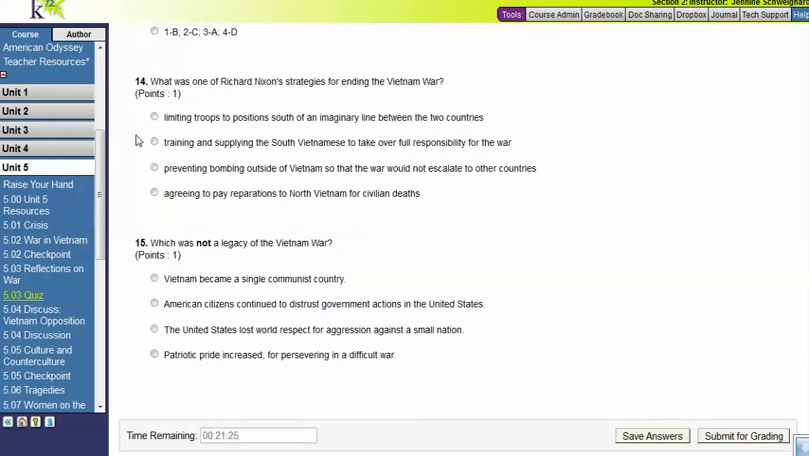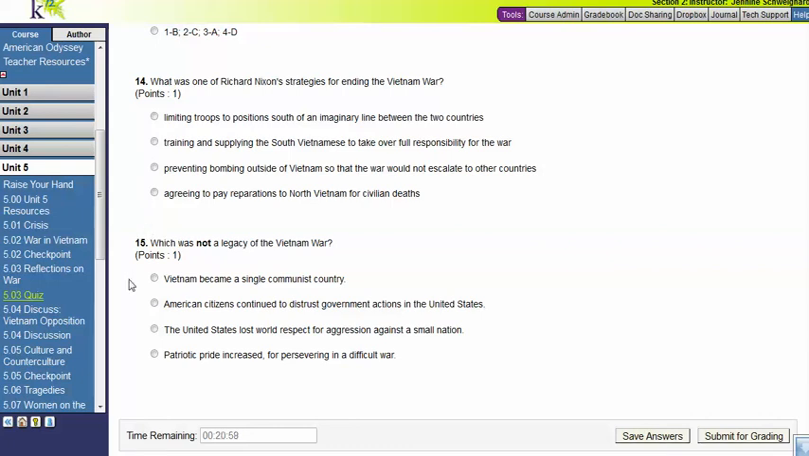Number 14, what was one of Richard Nixon's strategies for ending the Vietnam War? Limiting troops to position south of an imaginary line between the two countries, training and supplying the South Vietnamese to take over full responsibility of the war, preventing bombing outside of Vietnam so that the war would not escalate to other countries, agreeing to pay reparations to North Vietnam for civilian deaths.